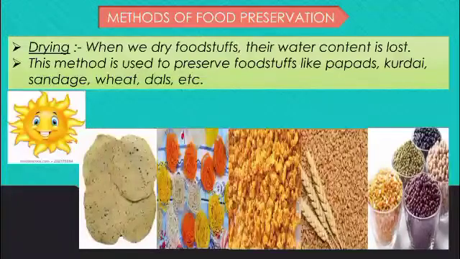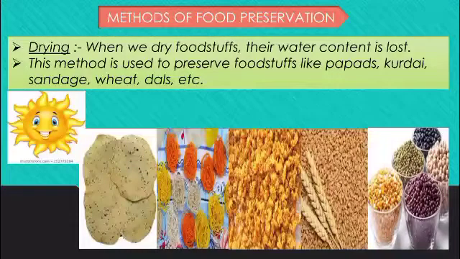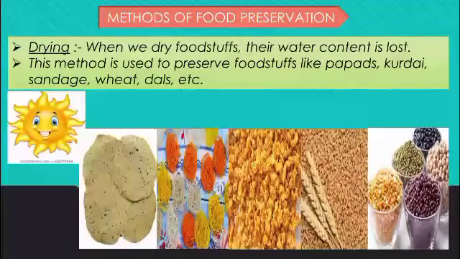You can see what sandges are. If you ask your parents, they prepare them in the summer season. Either it is prepared with wheat, rice or different grains, and through that a vegetable is prepared. So all these methods can be seen to preserve food. Among them, one is drying.